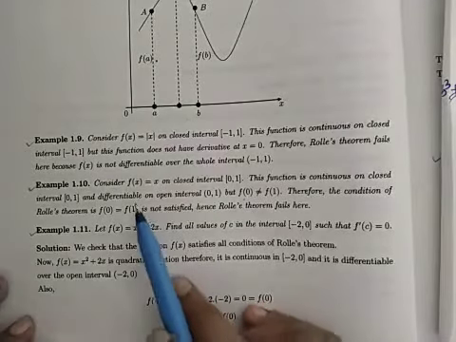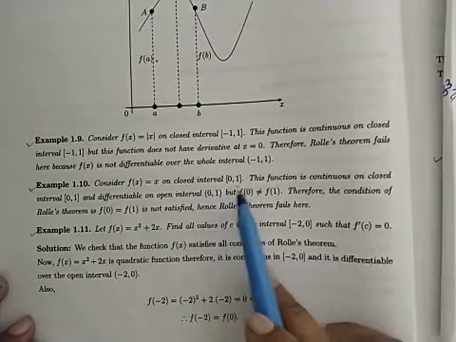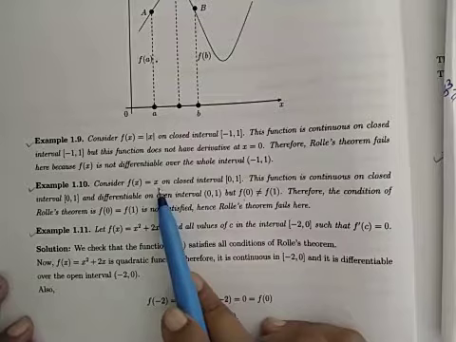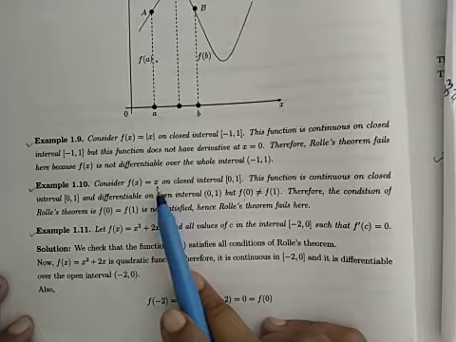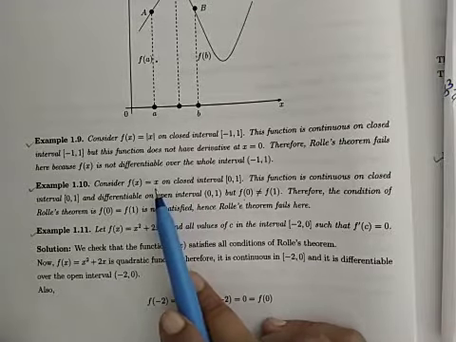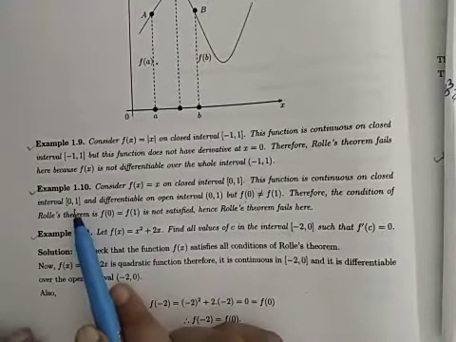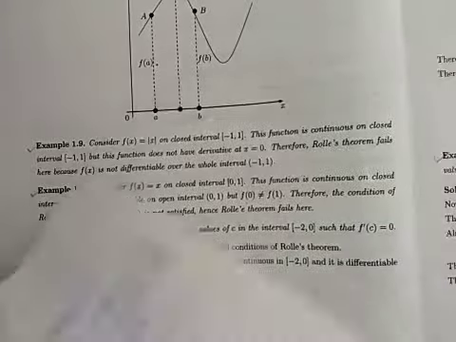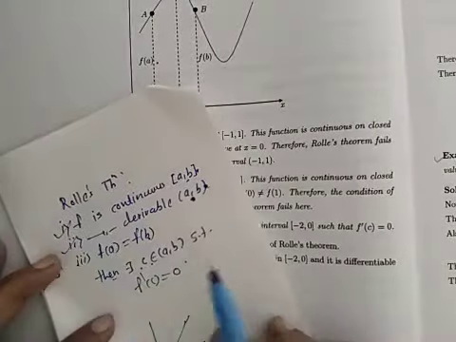Now second example. Consider f x is equal to x on a closed interval 0 to 1. Now it is a polynomial function. Always remember, any polynomial function, whether it is a quadratic function or any other polynomial function, will be continuous on closed interval and differentiable on open interval. Means for f of x is equal to x, these two conditions are satisfied.